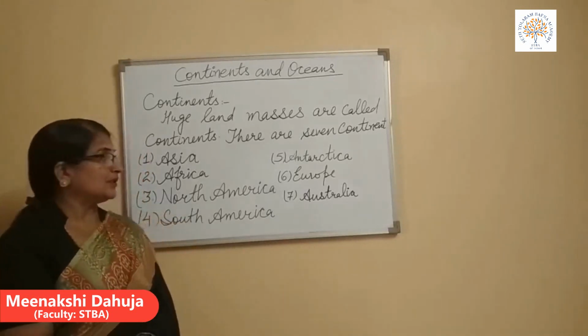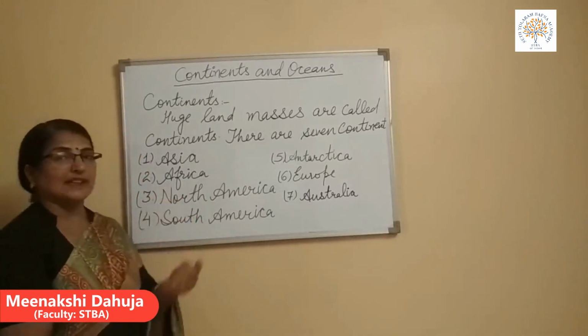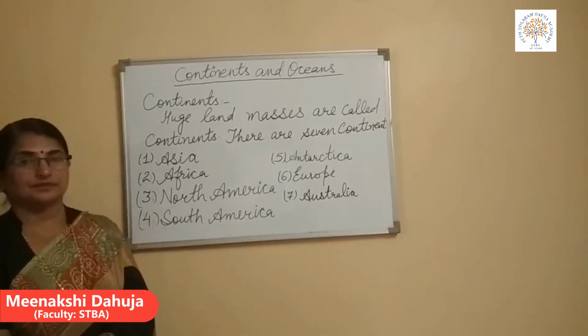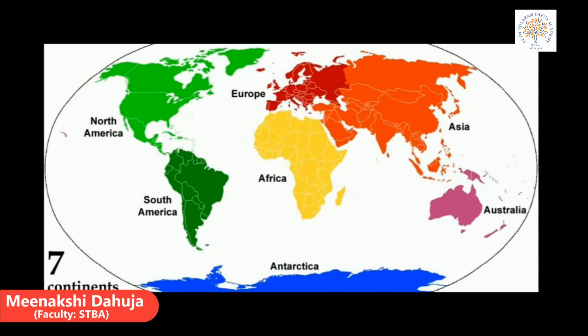Here I am going to show you all these continents on a world map. Students, see on this world map, you can see 7 continents. Here Asia, Europe, North America, South America, Antarctica, Africa, Australia. These are the 7 continents. First of all, we will see Asia.